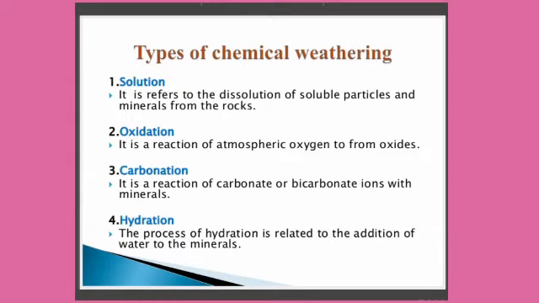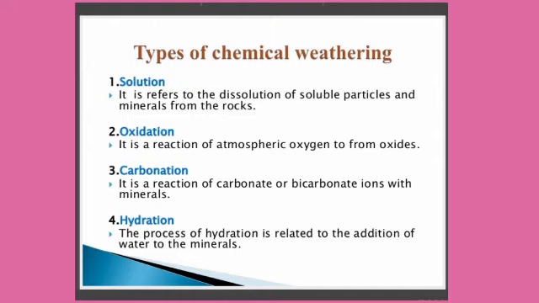Now let's see the third type, children, that is carbonation. When rainwater passes through the atmosphere, some carbon dioxide present in the air dissolves in the rainwater, children, and forms a weak carbonic acid. This carbonic acid reacts chemically on limestone and disintegrates them, children. This is called carbonation.